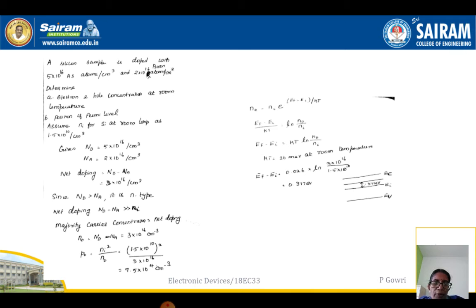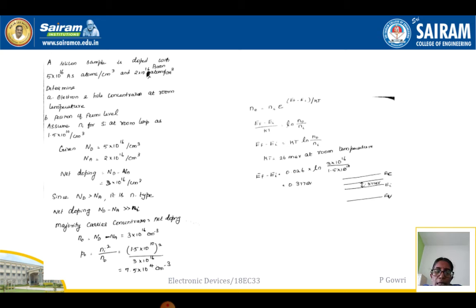So what is the net effect of this doping? The net doping is the difference between Nd and Na, so we get 3 into 10 to the power 16 per centimeter cube. Here Nd is greater than Na, so it means there are more electrons compared to holes during the doping process, and hence it results in an N-type semiconductor material. So since Nd is greater than Na, it is N-type.